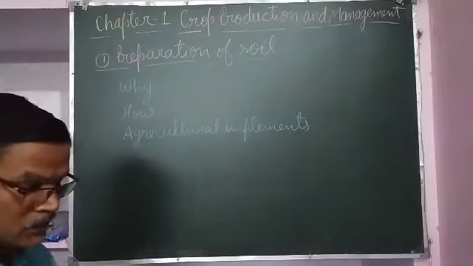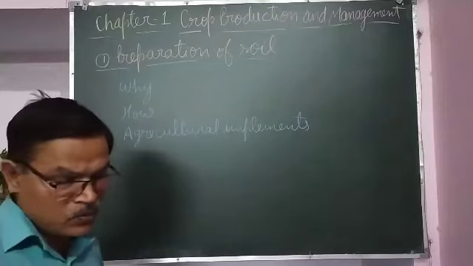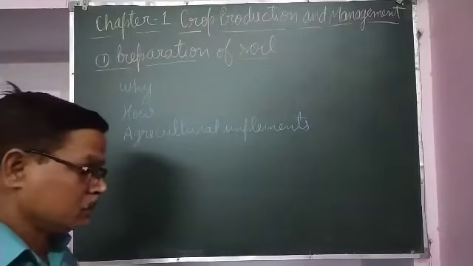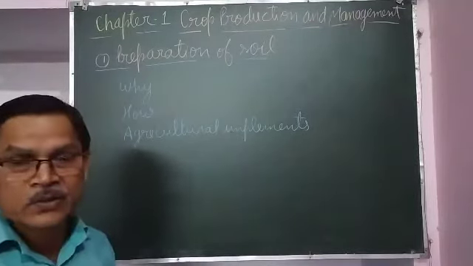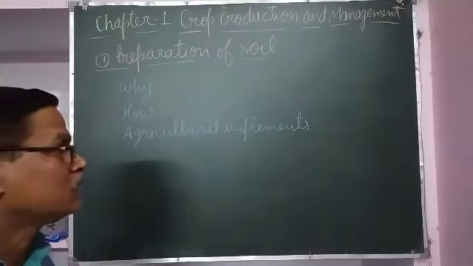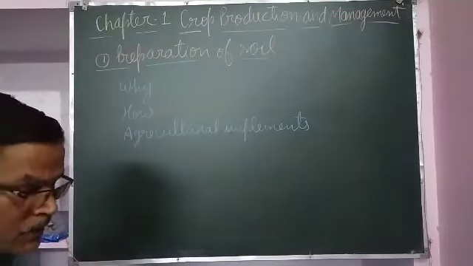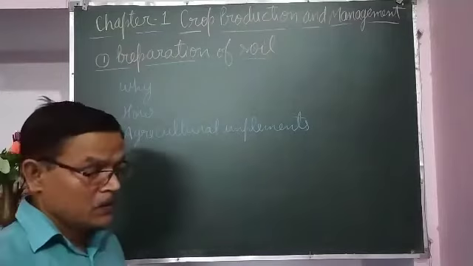Loose soil mixes more uniformly with fertilizers. Fertilizers or manures are added into the soil to increase its fertility, and in loose soil they mix easily. So this process of loosening is necessary.